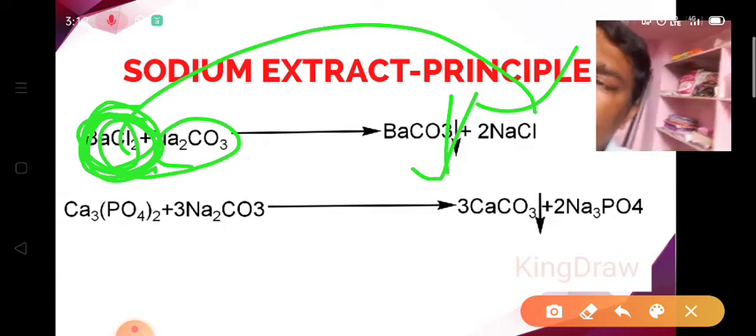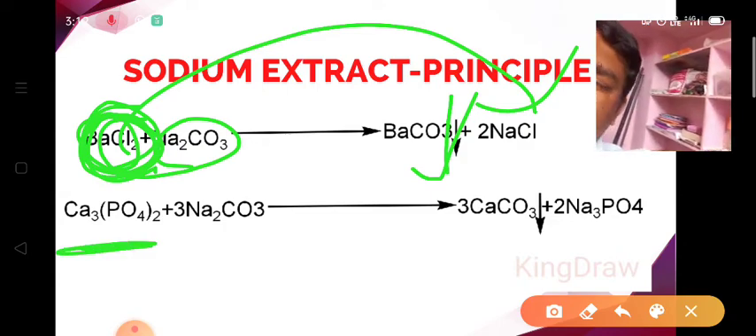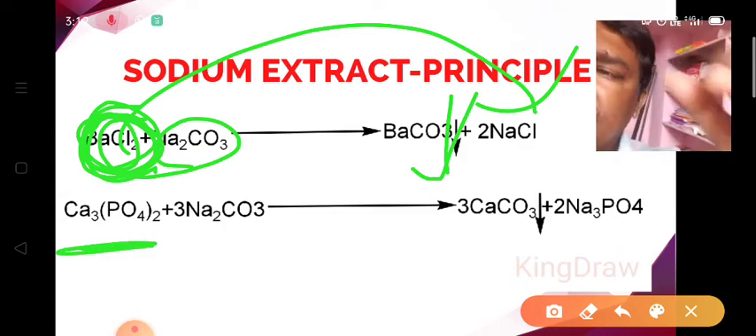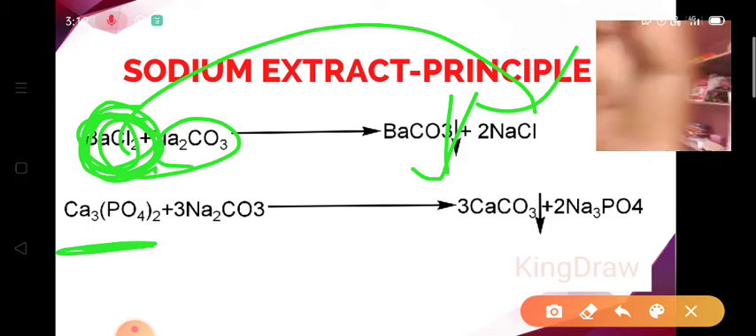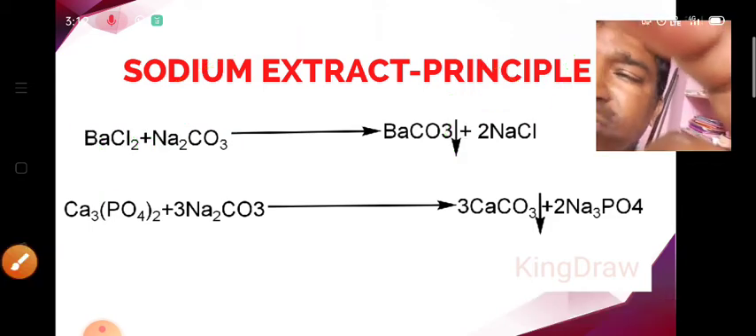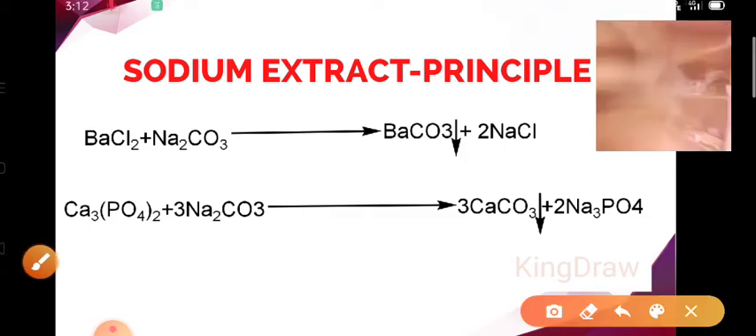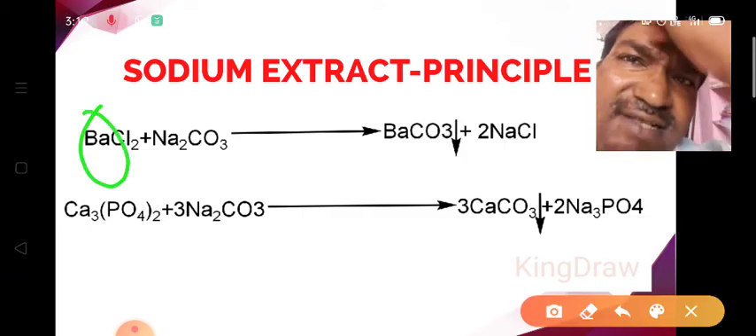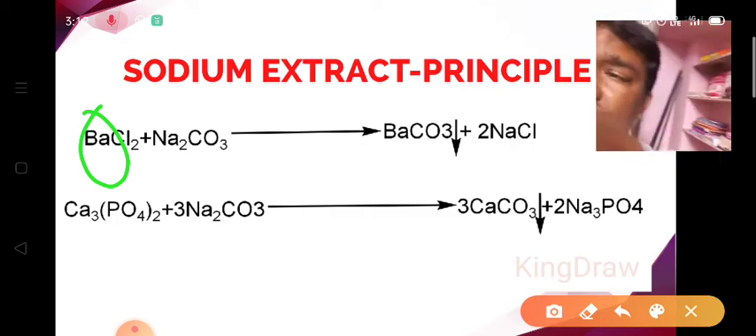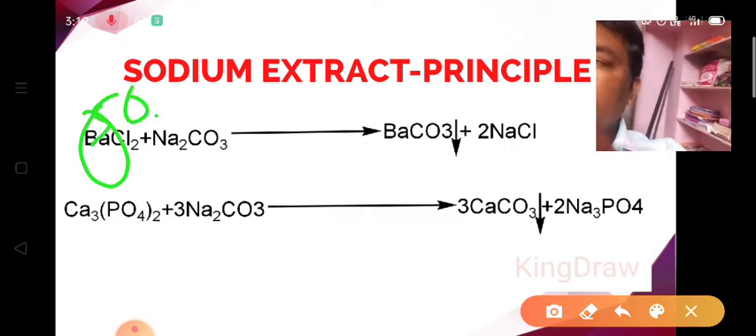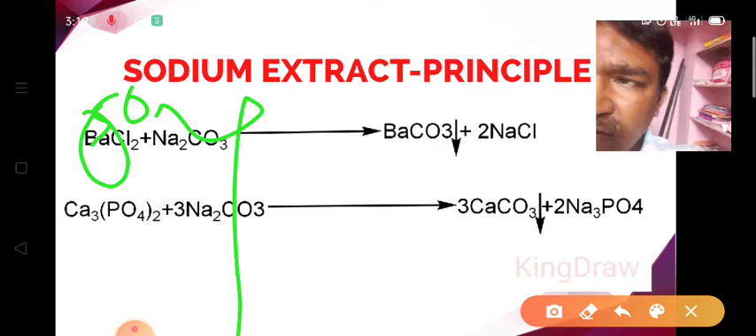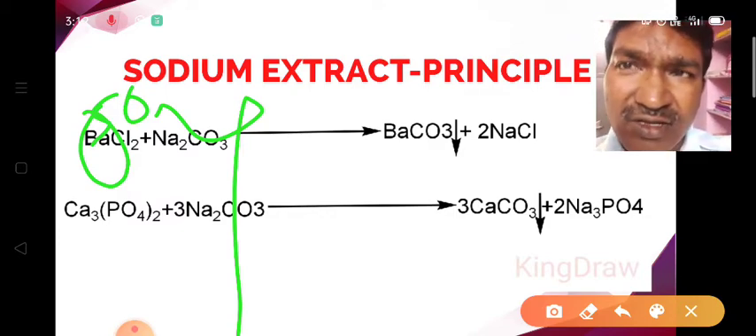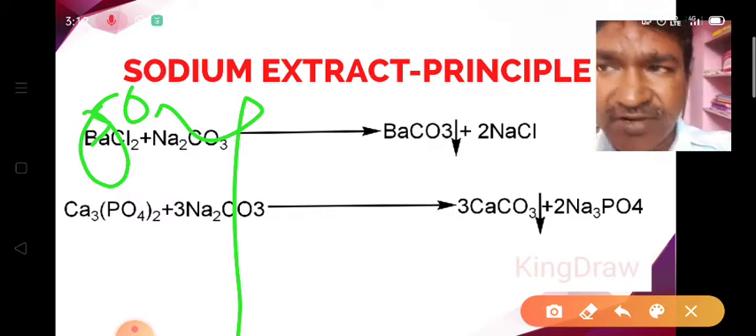And look here, calcium phosphate, another example. Actually, I have written something wrong here. In the place of barium chloride, we should write barium sulfate, because barium chloride is highly soluble in water, there is no doubt. Barium sulfate is not soluble in water. In that case we prepare the sodium extract.